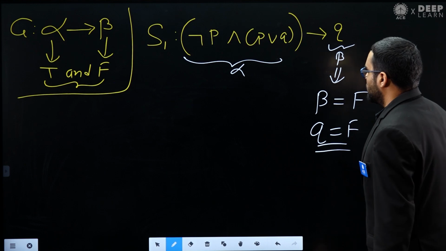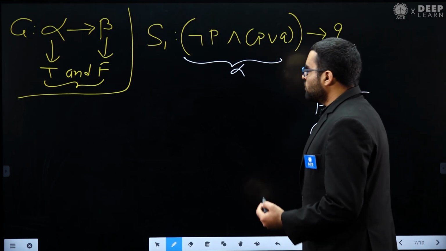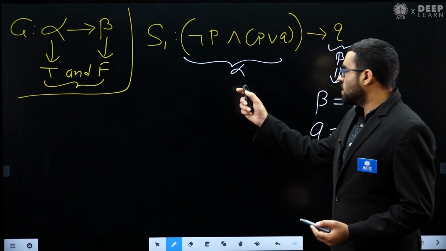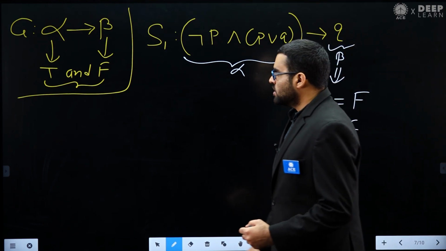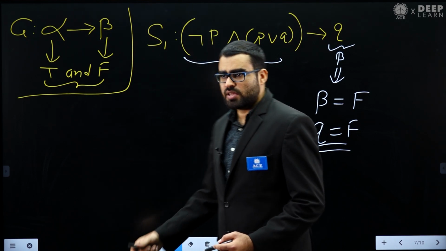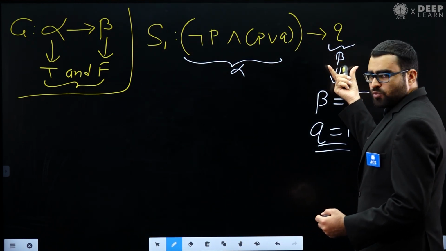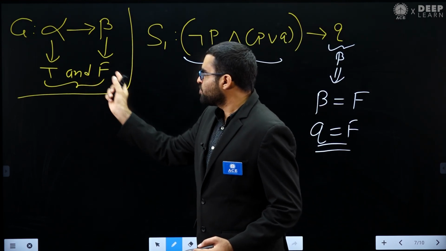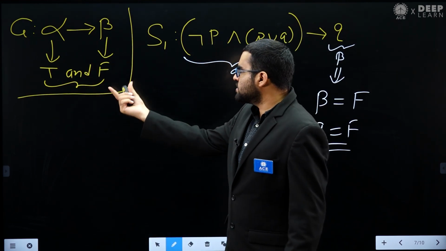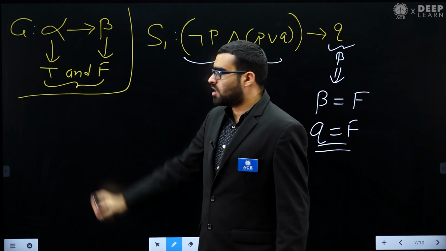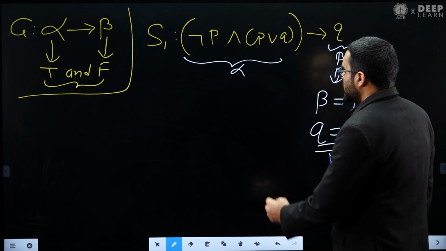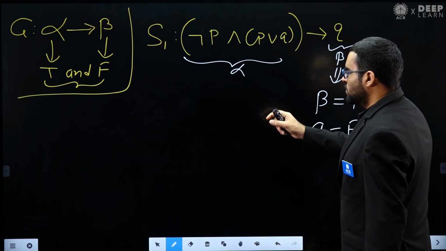Okay, so now what I will see is whether I can make alpha true or not. If I can make alpha true, then it means that this case is possible, because already I have made beta false. And this is the only case which can make our formula false. So let's see whether I can make this alpha true or not.